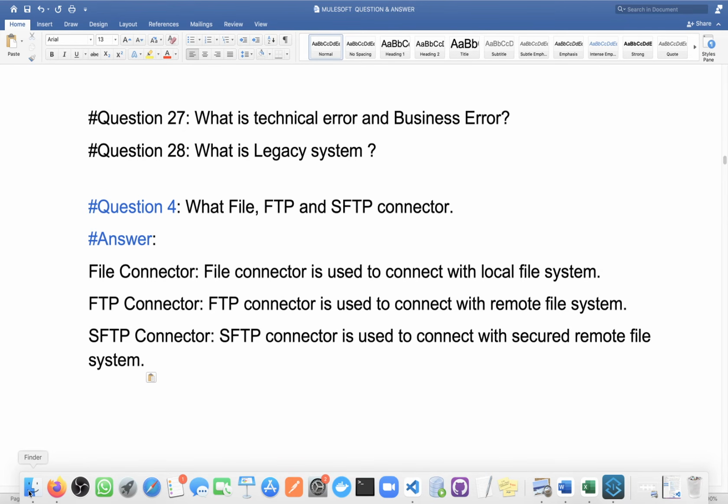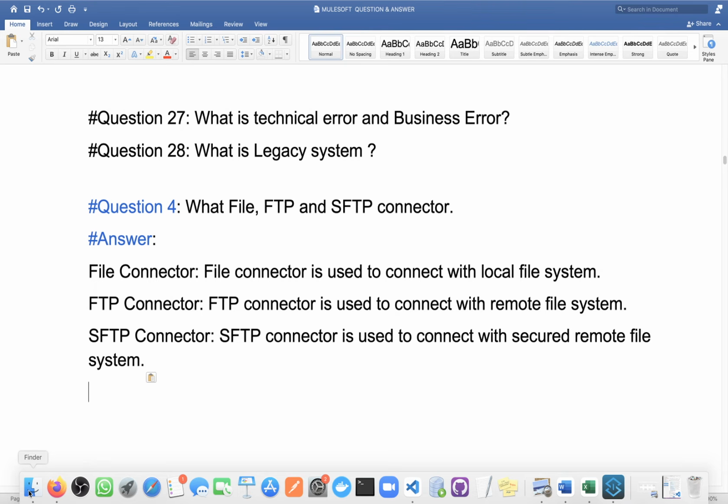If that remote file server is secured by the SFTP protocol, then it will be an SFTP file server, a secured file server. Everyone clear with this? If the file system is local, it is a local file system. If it is on a remote server, it is a remote file server.